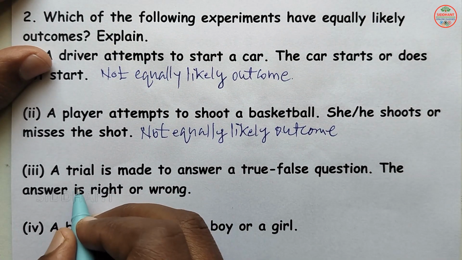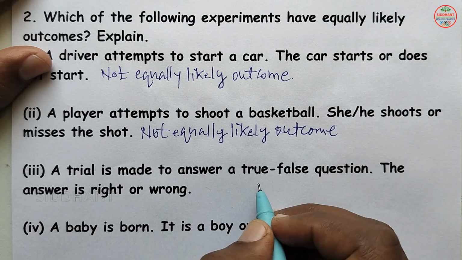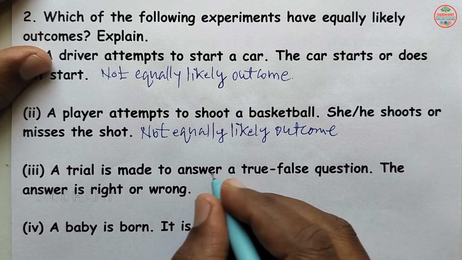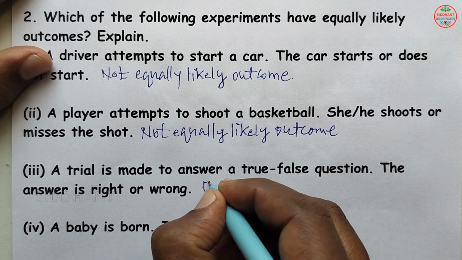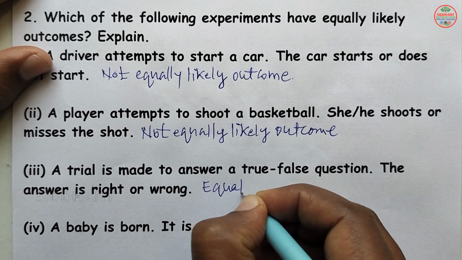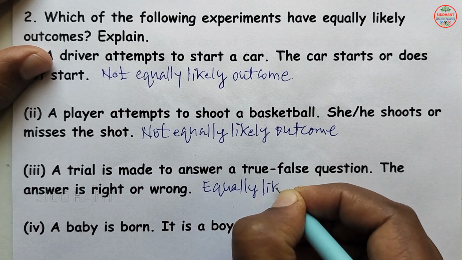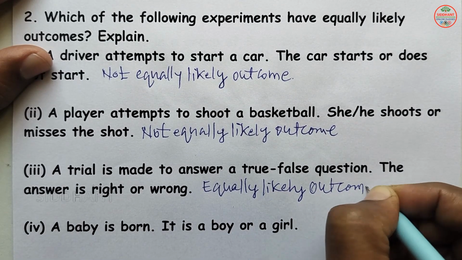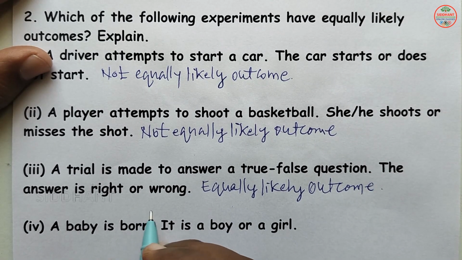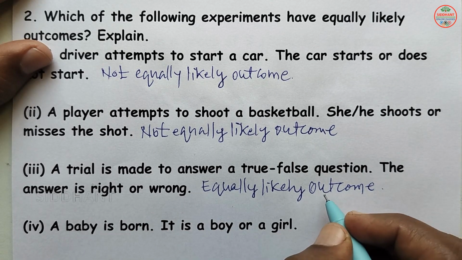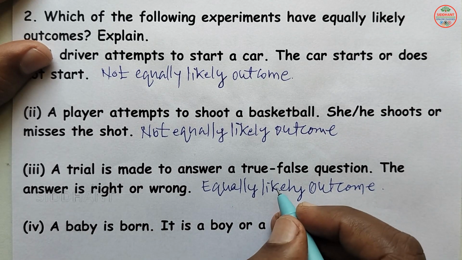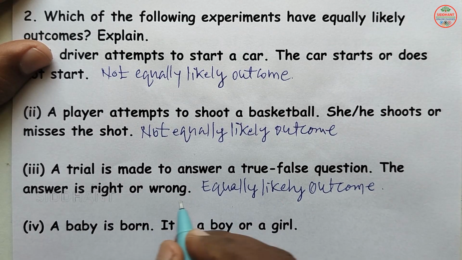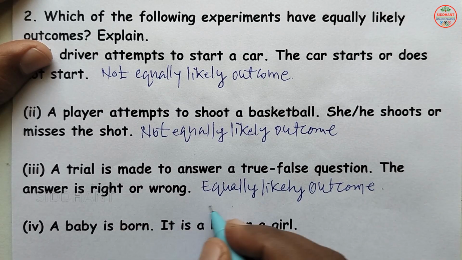Third one, a trial is made to answer a true false question, the answer is right or wrong. So here the answer will be equally likely outcome here. Because the chances of getting right or wrong is 50-50 here. So it is not dependent on any factors here. When a trial is made, the true false question, it is right or wrong, it is equally likely outcome.